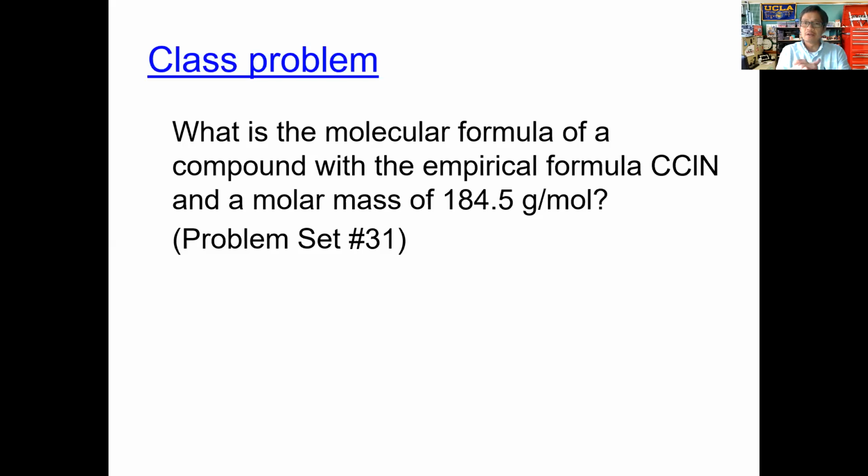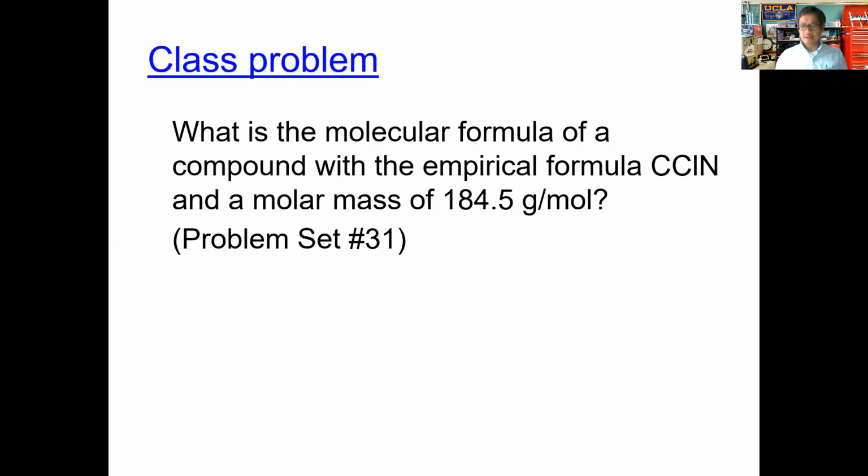We saw in a couple of examples last week that sometimes the empirical formula does describe an actual compound, but a lot of times it does not. So keep in mind that when we are describing a particular molecule, there's only one formula for that molecule. However, that molecule can share the same empirical formula with other molecules as well. Okay. All right.